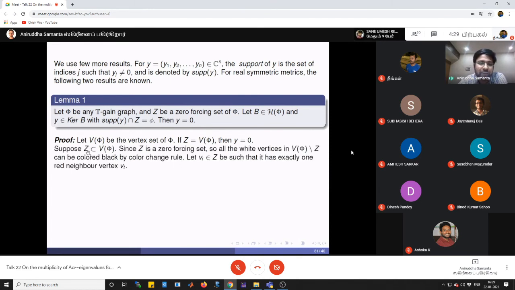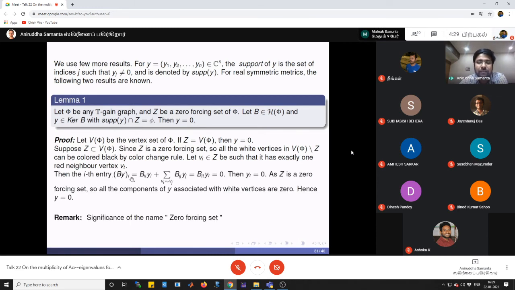Suppose Z is a proper subset of V of phi. Then as Z is a zero forcing set, Z contains at least one vertex, let's say Vi, which is black, and all of its neighbor vertices are black except one vertex, let's say Vt, which is red. Now we are looking at the ith entries of B of Y.